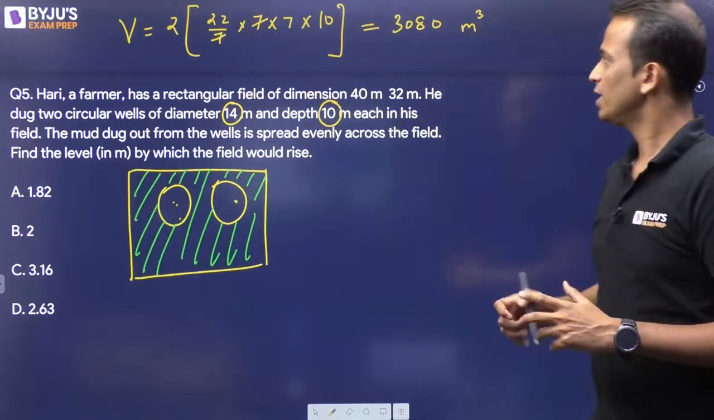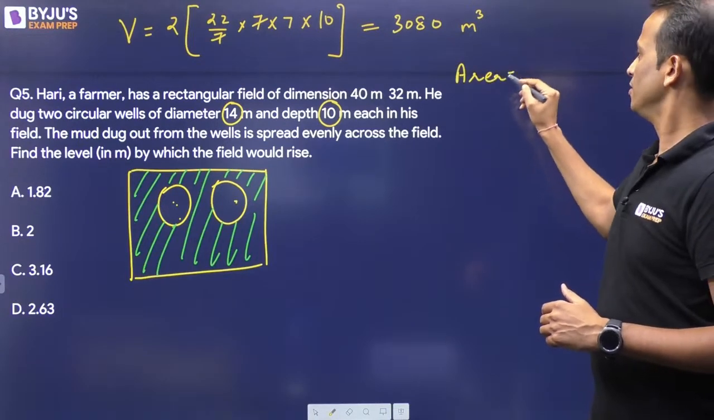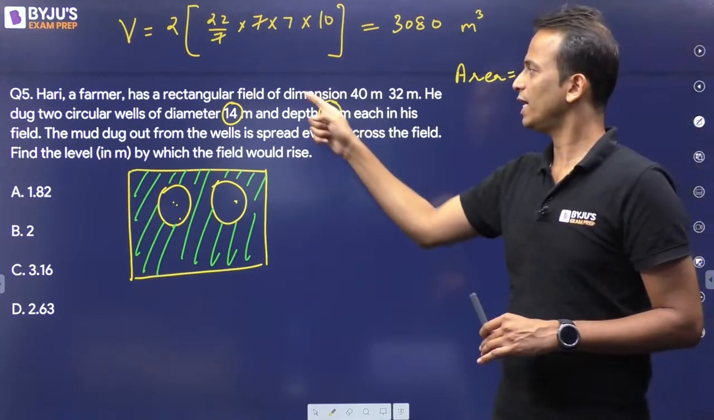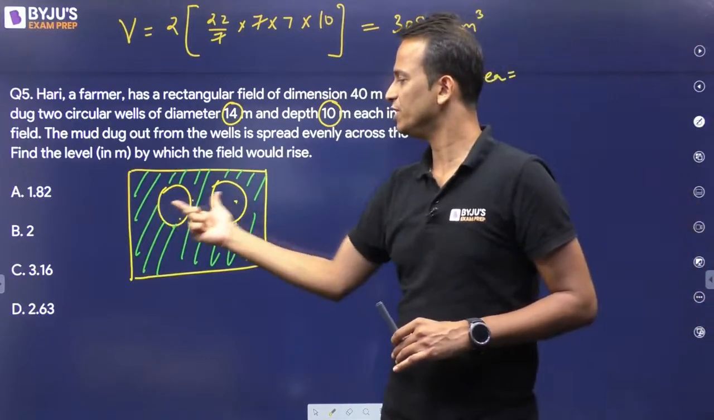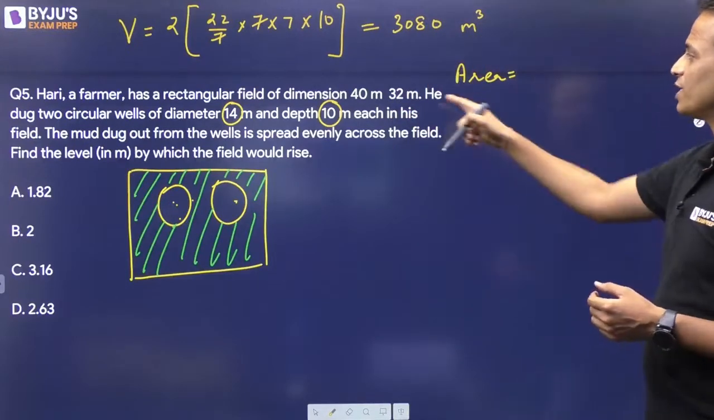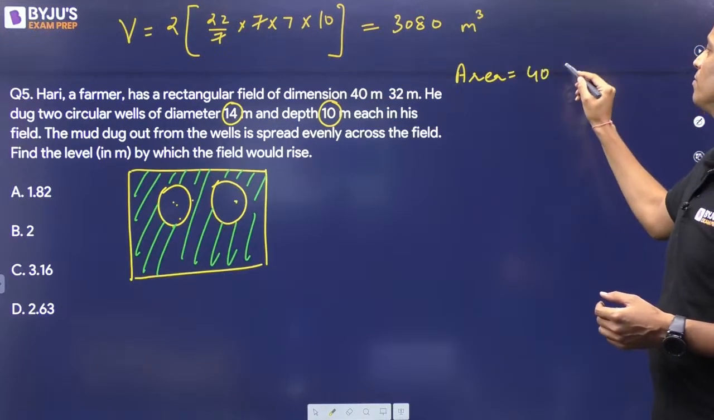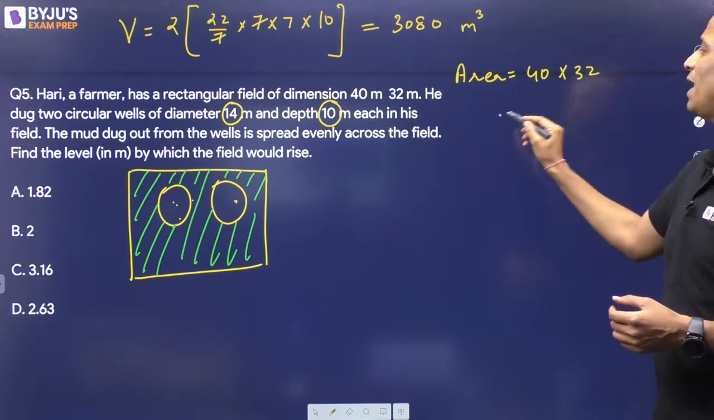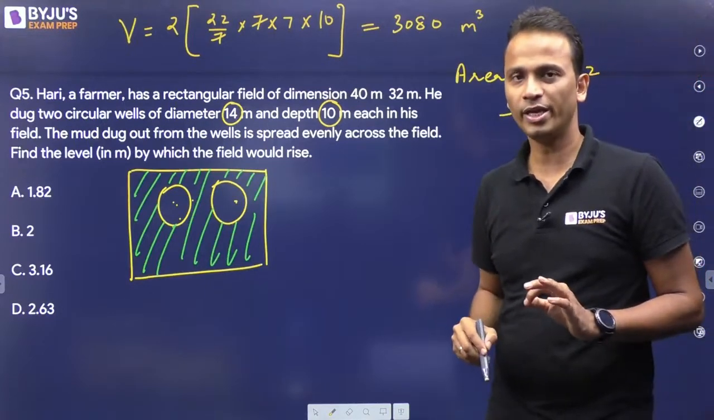Okay. Now this volume will be spread across some area. Now that area will be equal to the area of this rectangular field minus the area of these 2 circles. Okay, the remaining area. So area of the rectangular field is 40 into 32 minus twice pi r square. Okay, why 2?